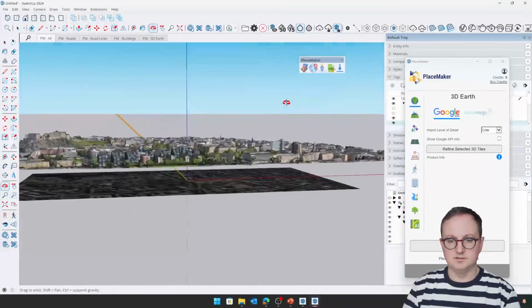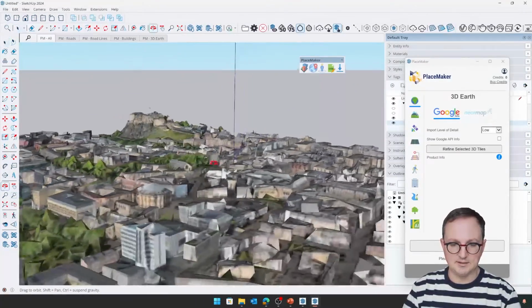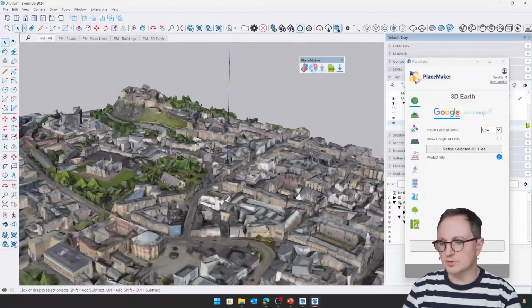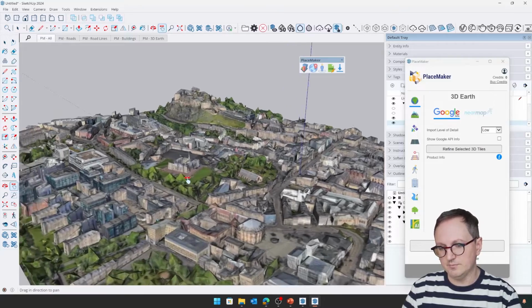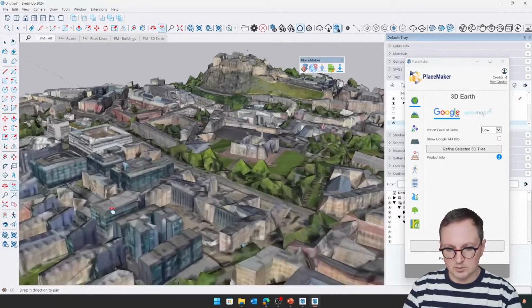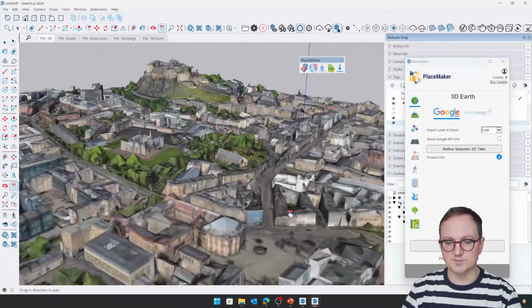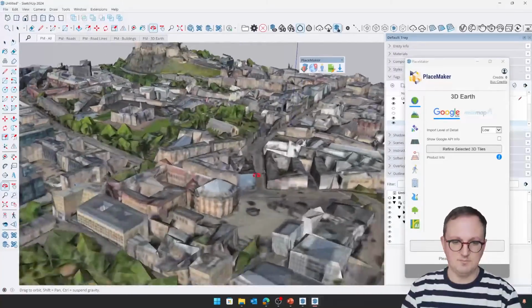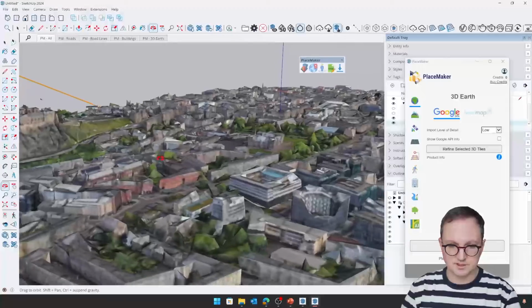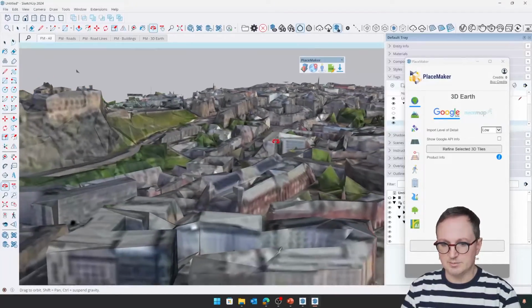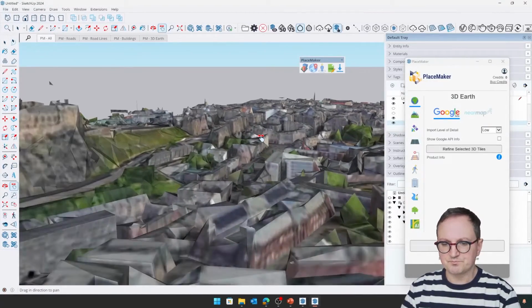Okay, so very quick and easy. We get full 3D data from Google. We can choose a few different levels of detail. I've just gone for the low one there. We can see that the way that Google automatically generates these, that might not be good enough for us. However, let's find ourselves a nice little view and just think about how we're going to improve this.